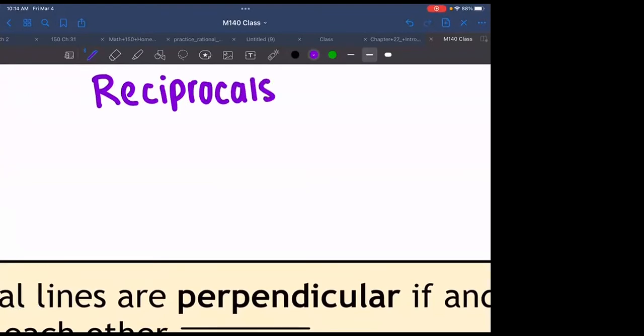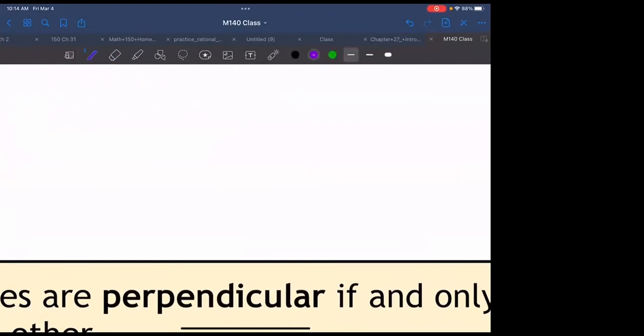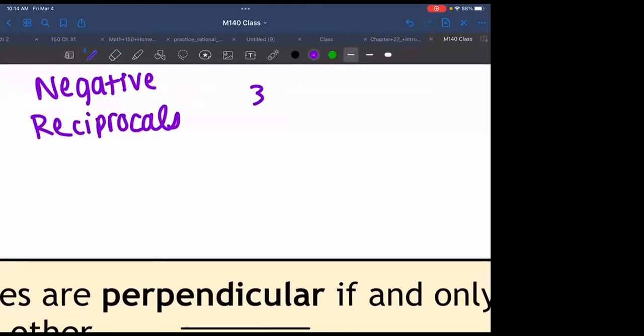Okay, you might remember this from maybe high school when we talked about fractions, but let me just give you an example of something that is a reciprocal. Oh, negative reciprocal, sorry. Negative reciprocals. I actually really like that word. I like saying it. Okay, so I'm going to give you a fraction, 3/2.